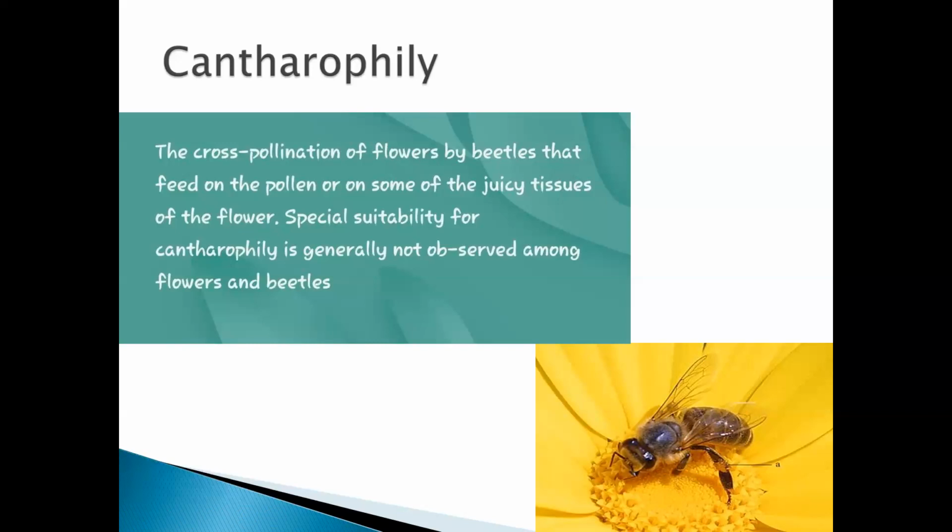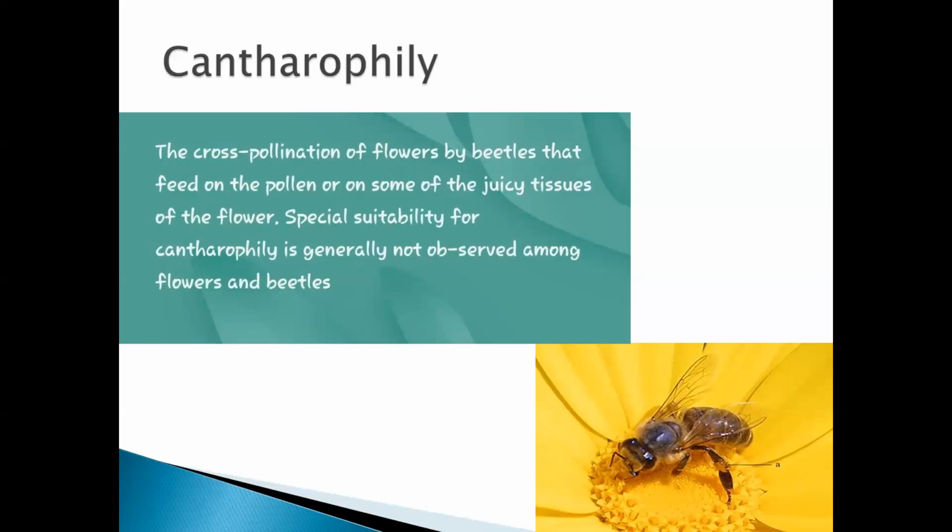Cross-pollination means the pollination which takes place between two different flowers on different plants of the same species. It is the cross-pollination of flowers by beetles that feed on the pollen, meaning they take in pollen grains or some of the juicy tissues of the flower, that is, the nectar of the flower. That is known as cantharophily, where beetles are the mediator for the pollination process.